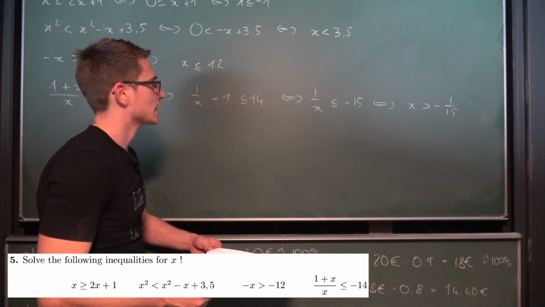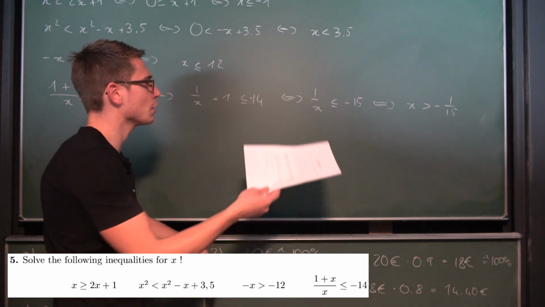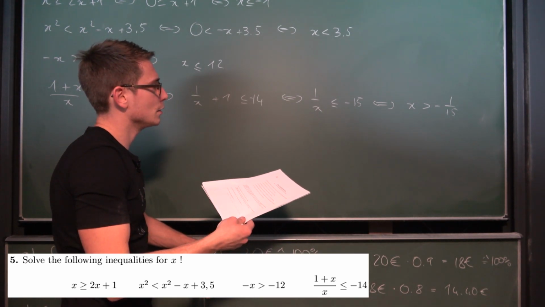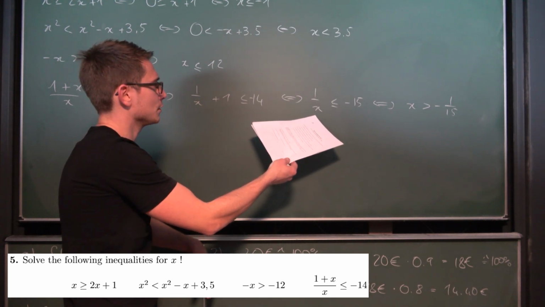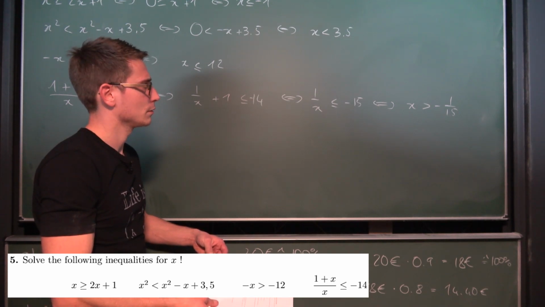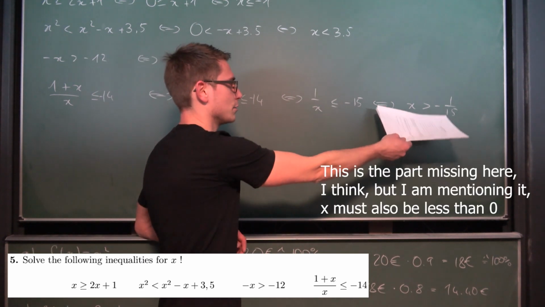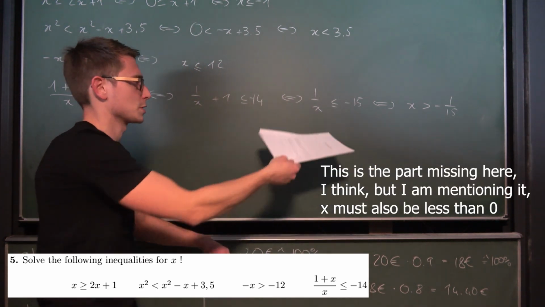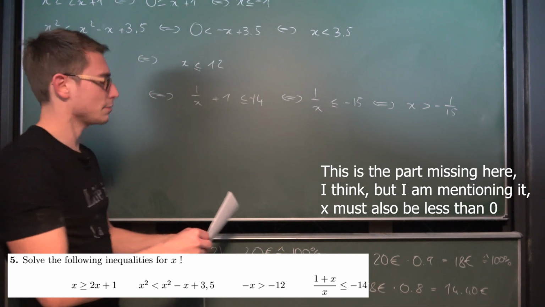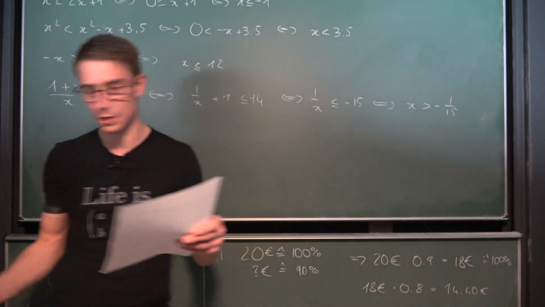Think this should do the trick. If I plug in numbers, we have, for example, x as negative 3, then this would work out. Does this even work? Yeah, obviously we need to take something like negative 1 over 14 or something, and then it works out. Yeah, I think this was everything for the first part. Gonna erase everything, and then we are at the second part where they can use calculators and the stuff.